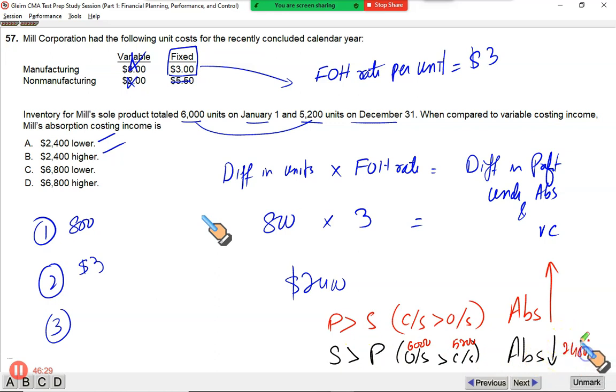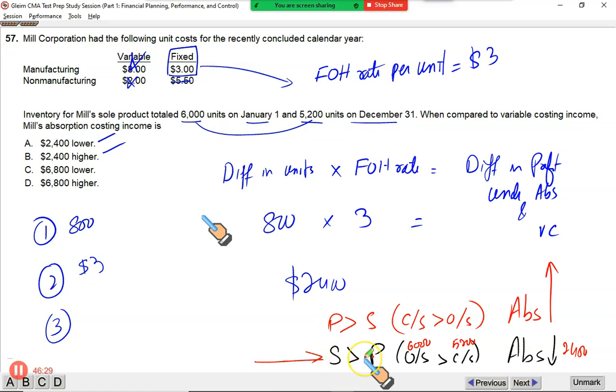Now let us read the statement. Inventory for Mill's product totaled 6,000 units in opening stock, 5,200 units in closing stock. When compared to variable costing income, absorption costing profit would be... Think again, because your opening stock is more than closing stock, the second line is applicable.